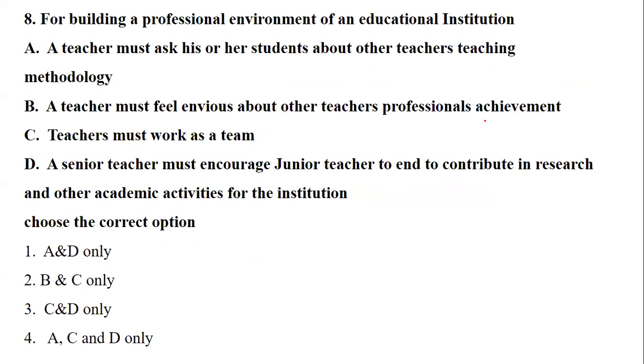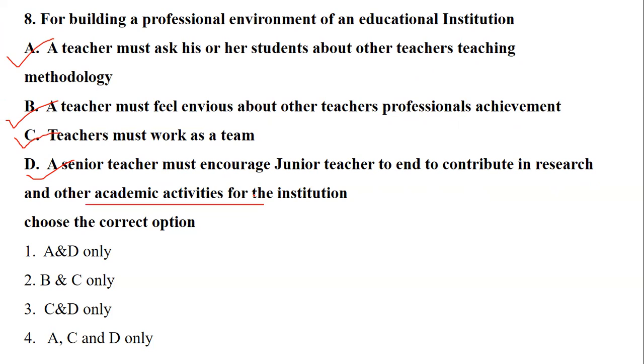Let's go for question number 8. For building a professional environment of an educational institution, what is needed? A teacher must ask her students about the other teachers' teaching methodology. A teacher must feel envious about other teachers' professional achievement. Teachers must work as a team. A senior teacher must encourage a junior teacher to contribute in research and other academic activities for the institution.